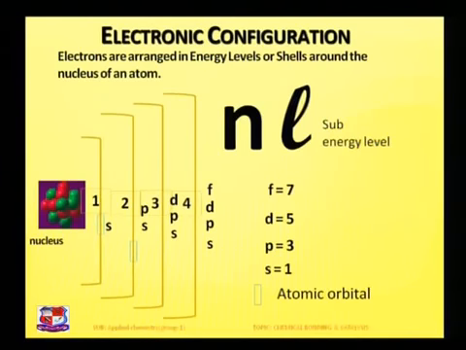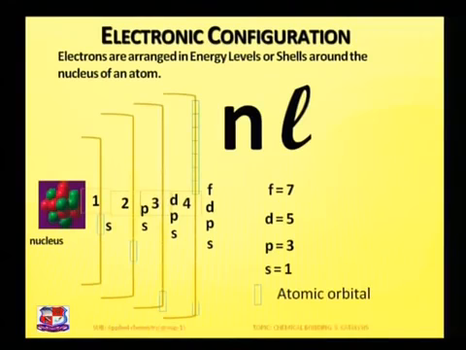In the second energy shell, one is the S orbital and the second one is the P orbital, which has 3 suborbitals, that is Px, Py, Pz. In the third, one S orbital, 3 P orbitals and 5 D orbitals. In the fourth, similarly, 1 S orbital, 3 P orbitals, 5 D orbitals and 7 F orbitals.